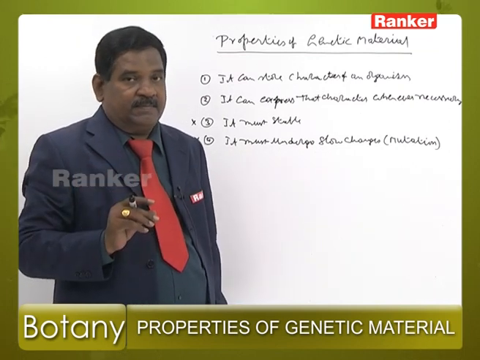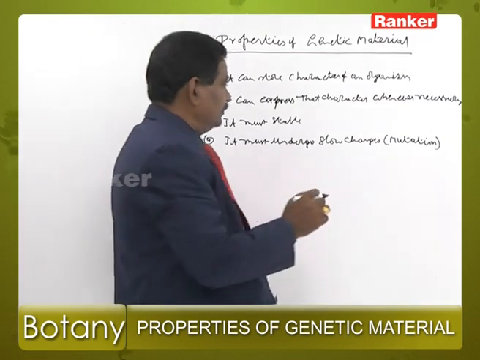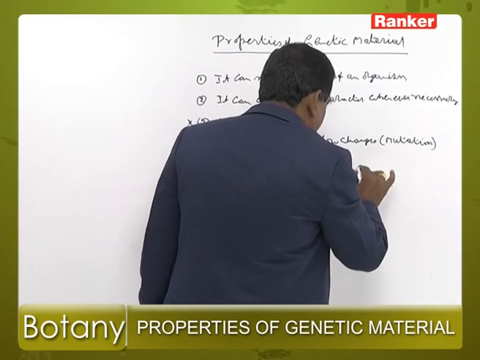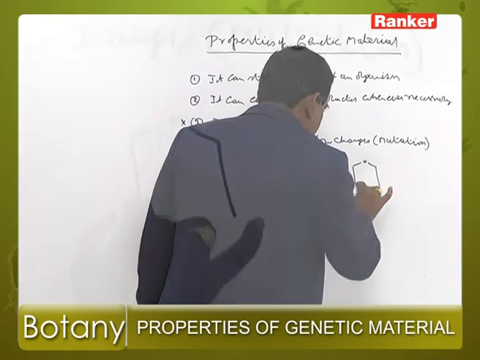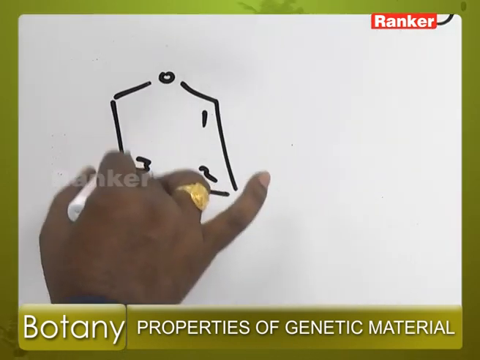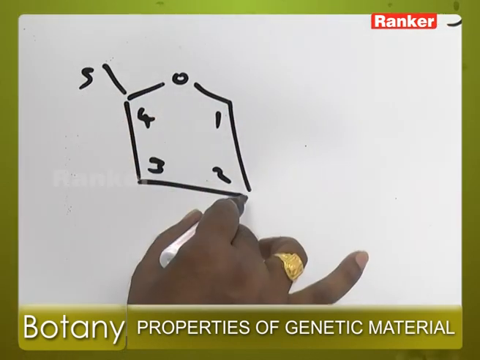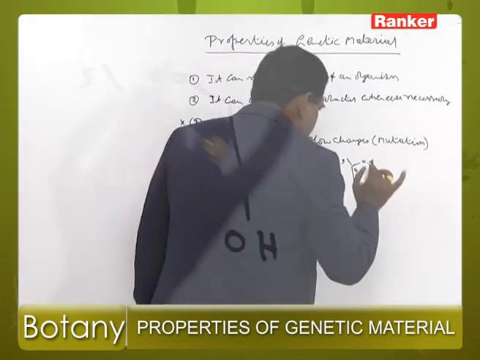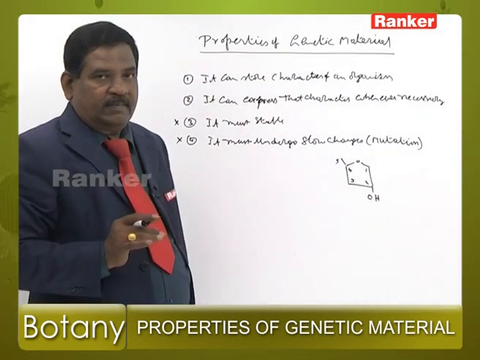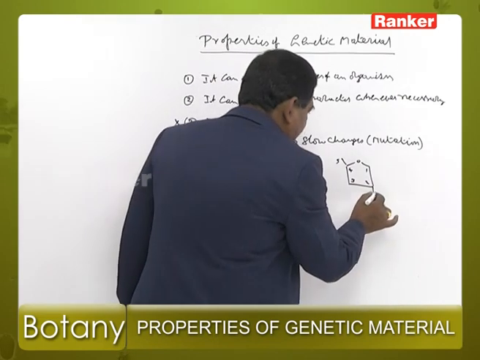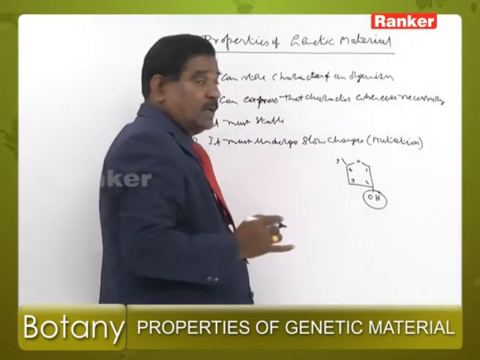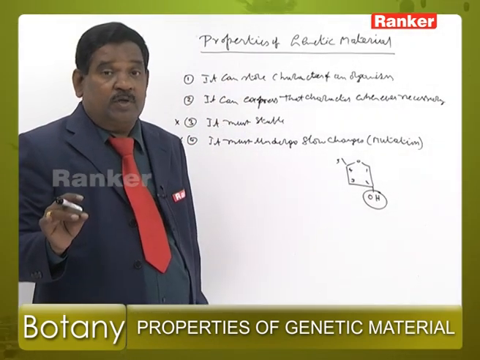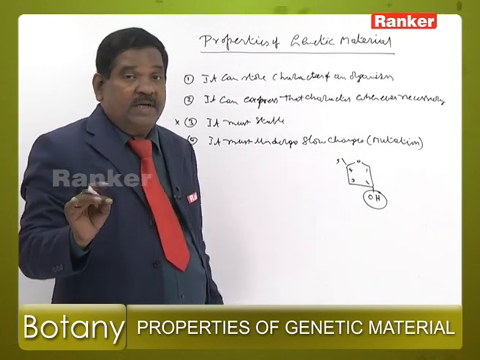And another reason, in the sugar of RNA, ribose pentose sugar, on the second carbon, an OH group is present. The OH group is highly reactive. But in DNA sugar, deoxyribose pentose sugar, instead of OH, only H is present.